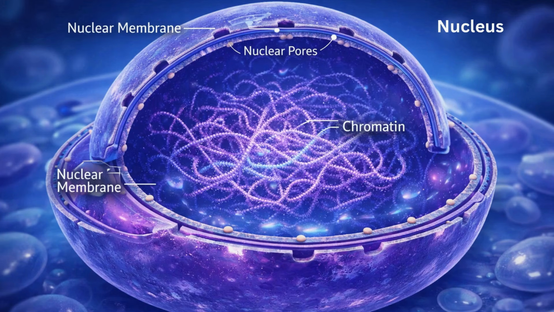Let's move to the most important part of the cell, the nucleus. Think of it as the headquarters or the control center. The nucleus has a double-layered covering called the nuclear membrane. This membrane isn't a solid wall. It has tiny pores that allow materials to move in and out, connecting the nucleus with the cytoplasm.